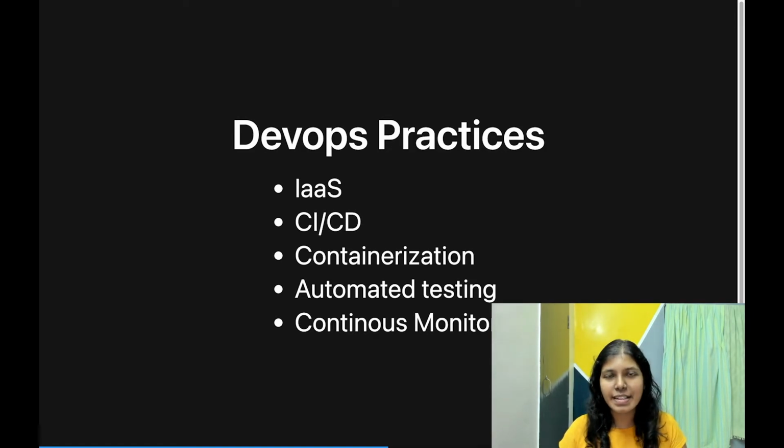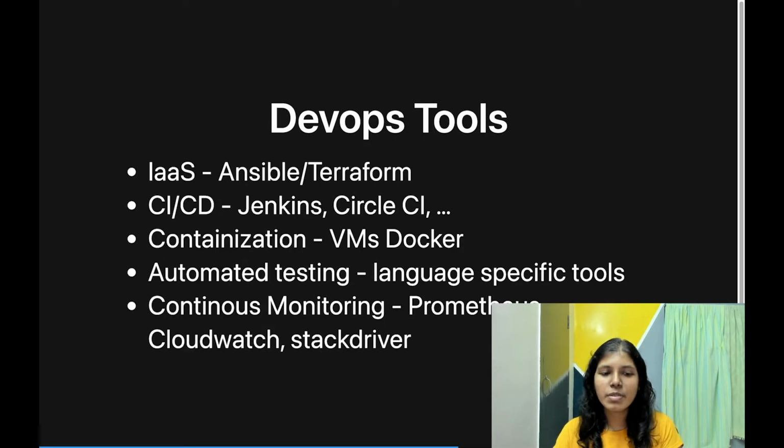Each of these practices independently has devised tools which you currently see as DevOps. Again, it's only these practices which have evolved into the tools, not the other way around. Some of the DevOps tools: for infrastructure as code, you will famously hear Ansible or Terraform, and for CI/CD, Jenkins, Circle CI, and there are a variety of players in this. Containerization ranges from EC2 VMs to Dockerization. For automated testing, you have specific testing tools pertaining to that particular language, like Python has PyTest. Each programming language has its own specific testing frameworks.